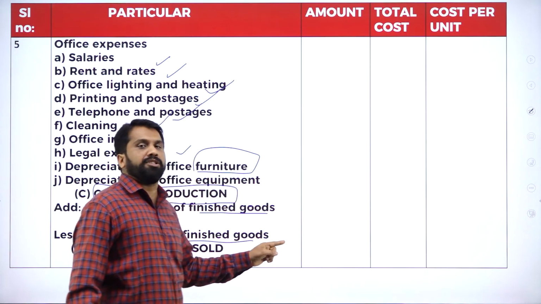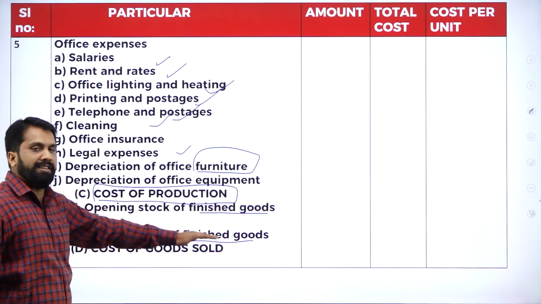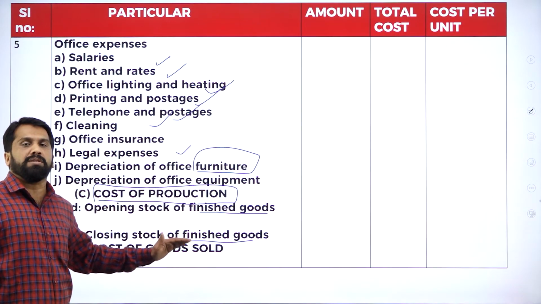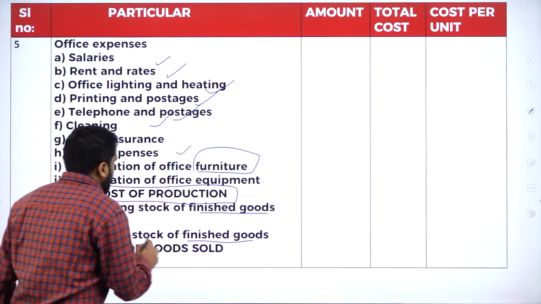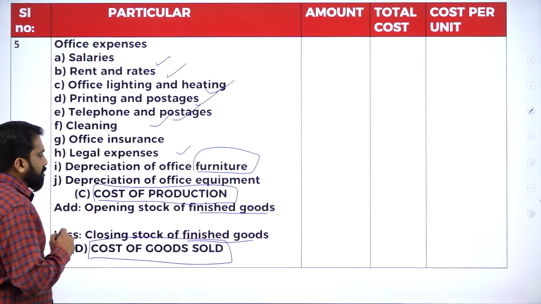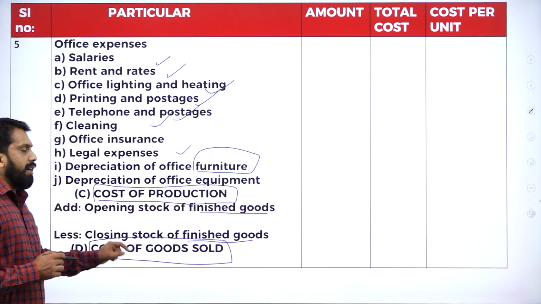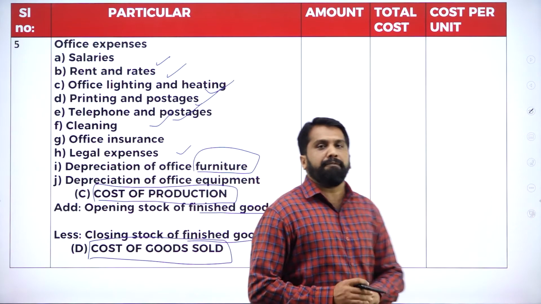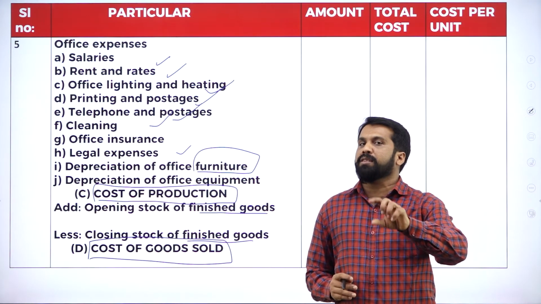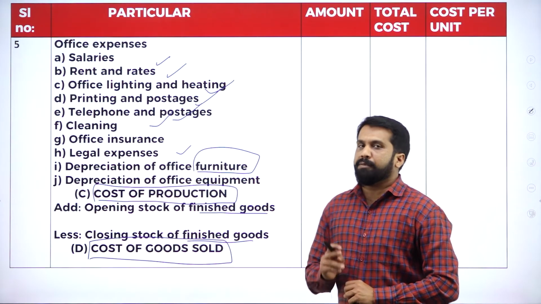Now we are in the third stage, opening stock of finished goods minus closing stock of finished goods. The final answer, we call it cost of goods sold. Cost of production and cost of goods sold. Almost everything is done and only selling and distribution is pending. We'll go for that.